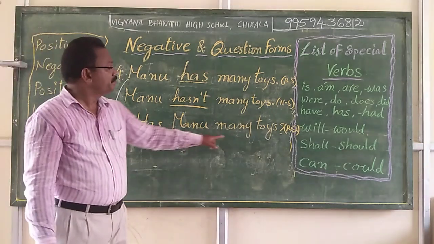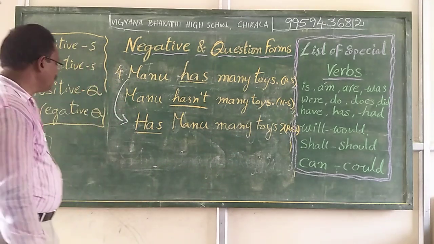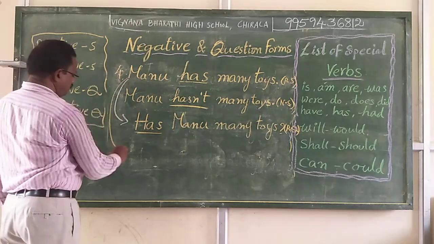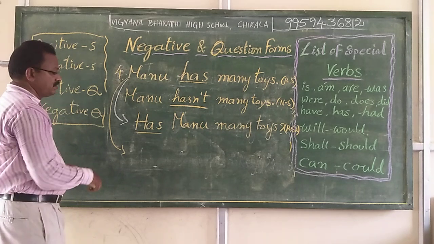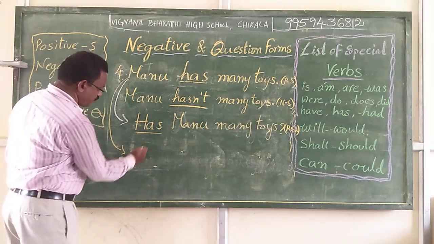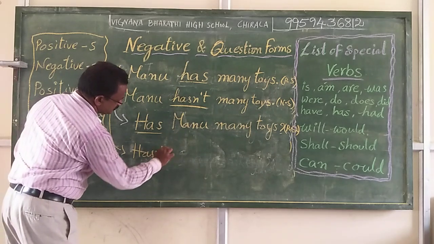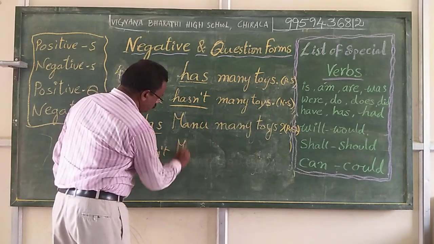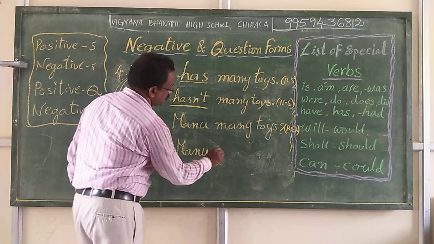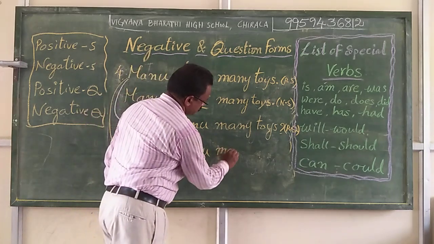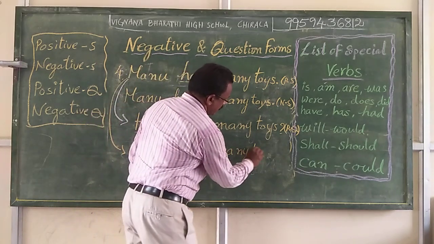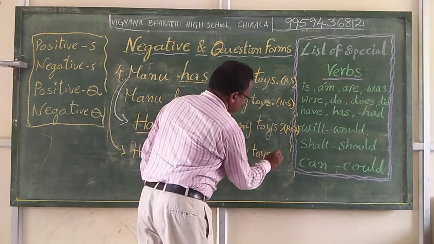Has Manu many toys? And now we come to the other form of a question, negative question form. Hasn't Manu many toys?